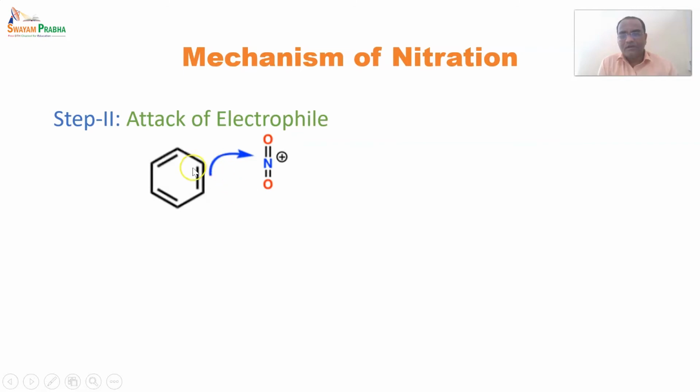This arrow indicates that pi electrons are attacking the electrophile, and due to that, the bond between oxygen and nitrogen will break and electrons will be transferred to the oxygen, and it will form a negative charge.